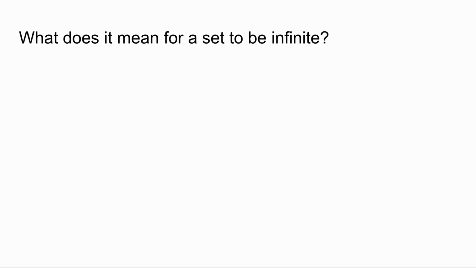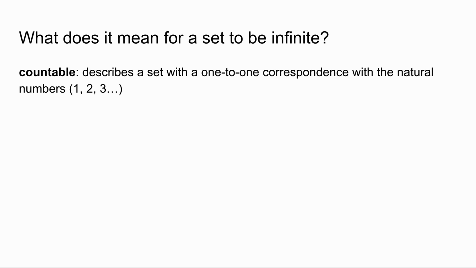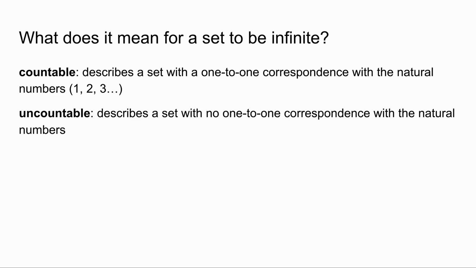But first, let's go over some terminology. What does it mean for a set to be infinite? There are 2 types of infinite sets. One is countable, which means that the set has a one-to-one correspondence with the natural numbers, which are just the numbers you use to count, so like 1, 2, 3, etc. The other type of infinite set is an uncountable set, which, as you might expect, means that the set has no one-to-one correspondence with the natural numbers.